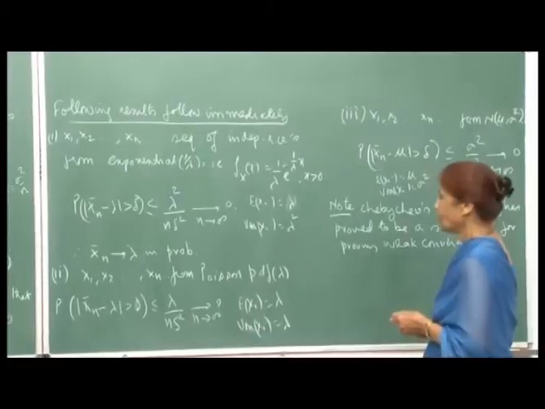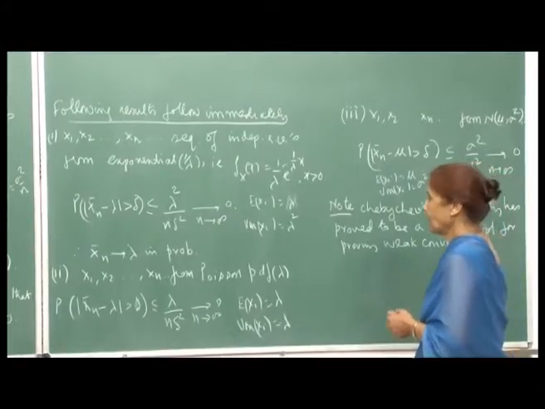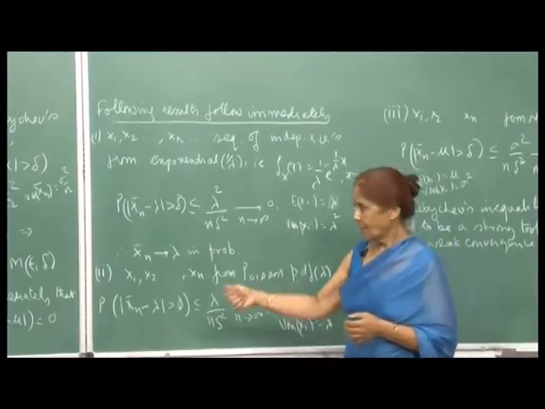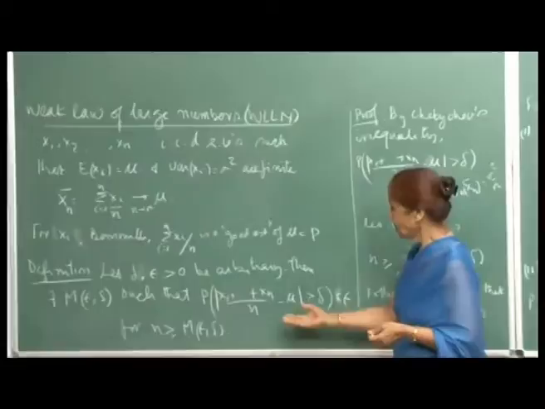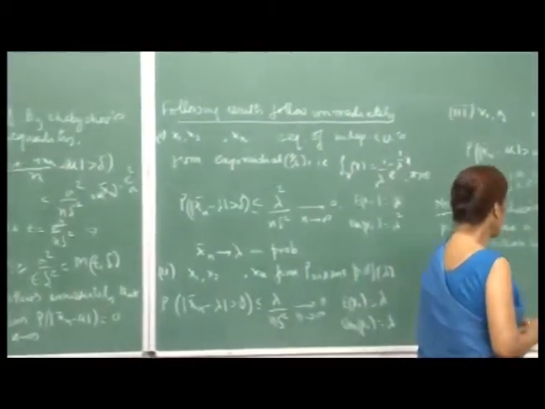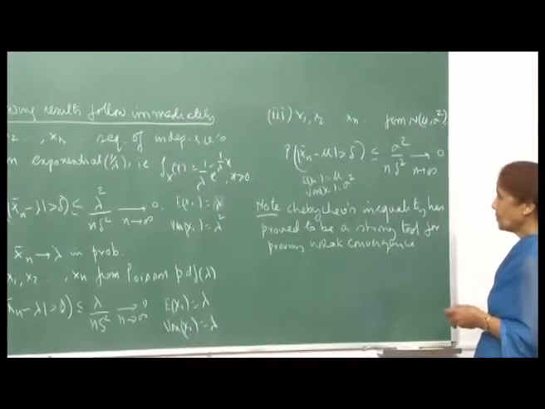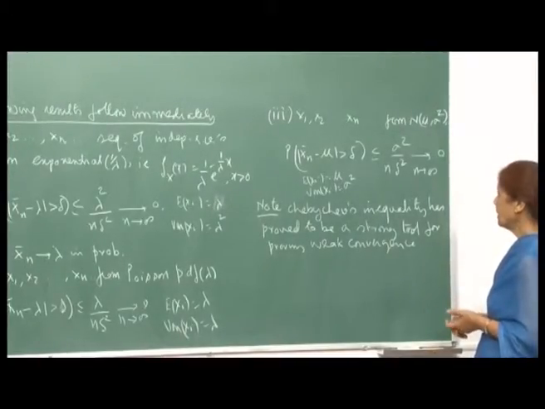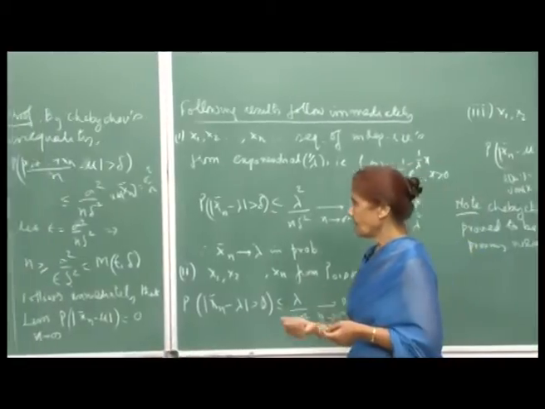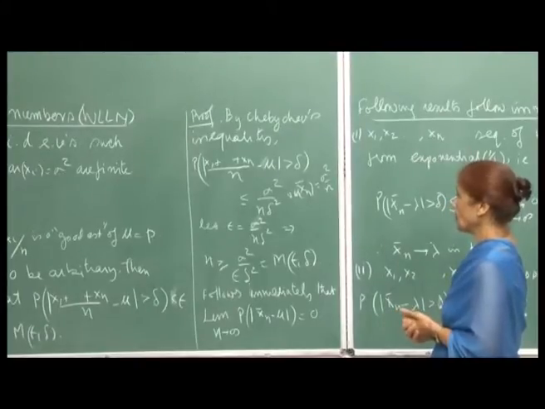So, one should not say that surely it will happen at a particular time. If you flip a coin and you keep getting tails, then surely after some time you will get heads also, but it does not say when. So, the important thing to understand is that we are talking in terms of convergence in probability. And this gives you a good way of estimating the mean of the distribution. That means you keep taking large enough samples, and then you take the average, and that will give you an idea of what the mean of the distribution is.